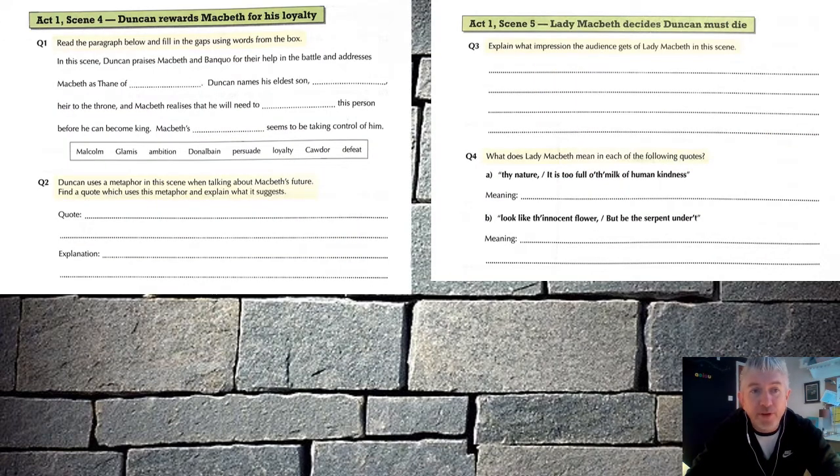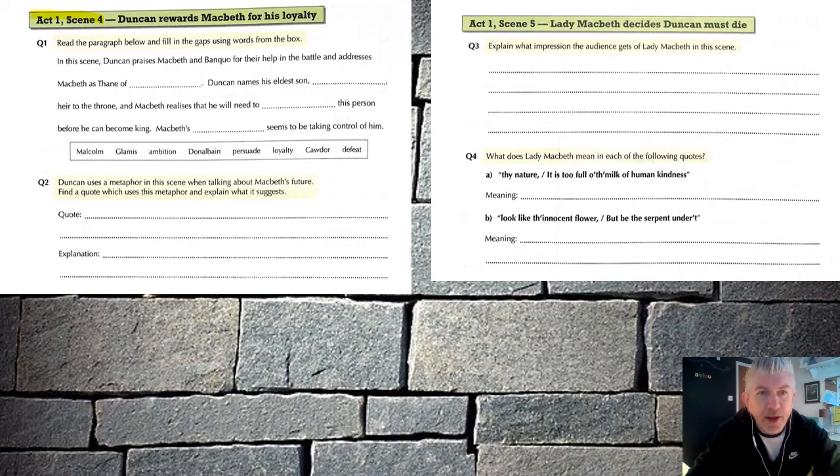So this is now Act 1, Scene 4. Question 1. Read the paragraph below and fill the gaps using words from the box. I would give you insight here. There are only 4 words that need to be added, and as you can see, there are 8 words to choose from. So choose carefully because not all of these words are needed.